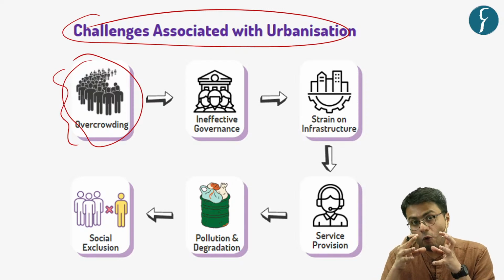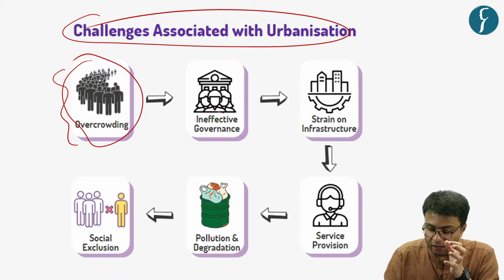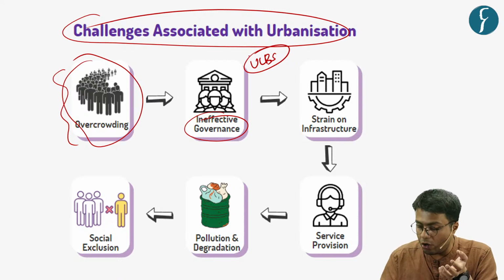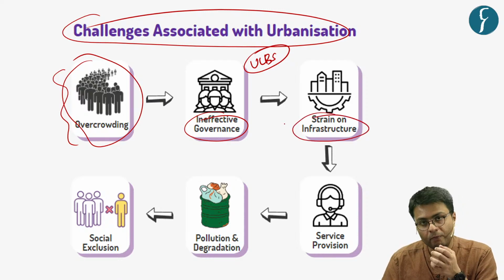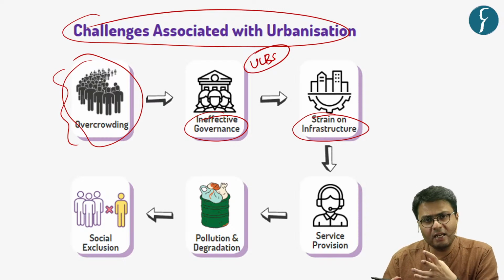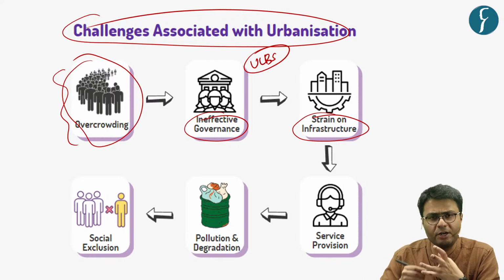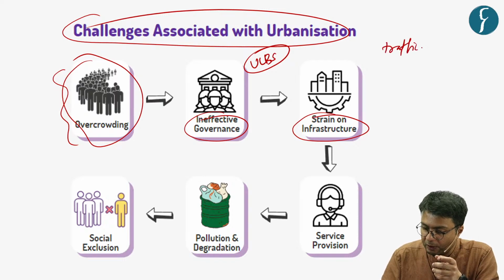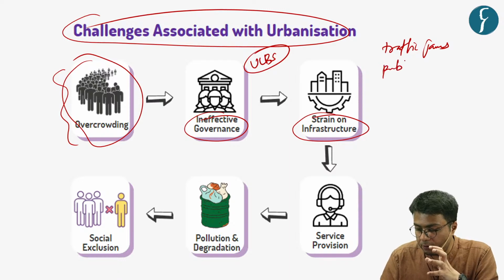And when this overcrowding is combined with ineffective governance, especially by urban local bodies in the country, it leads to strain on Indian infrastructure. Because in most urban areas, especially Delhi and other metro cities, you witness traffic jams and stuffed public transport.